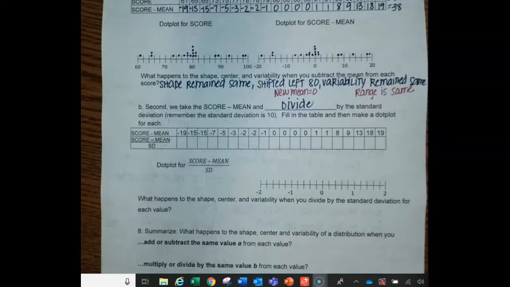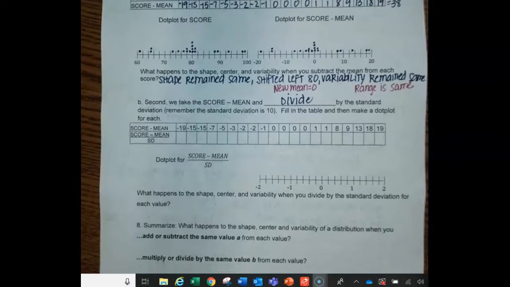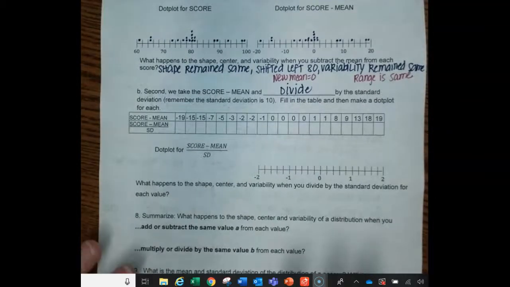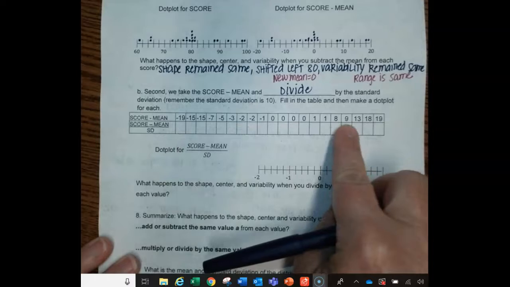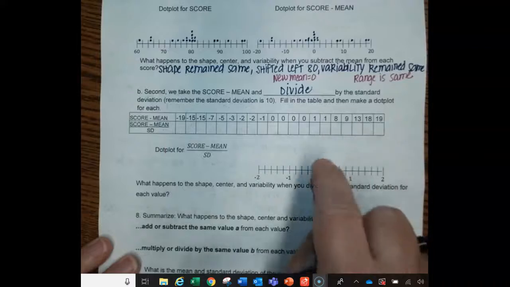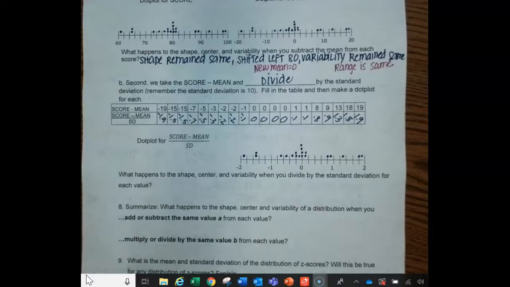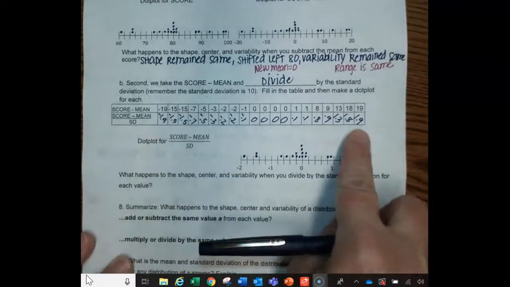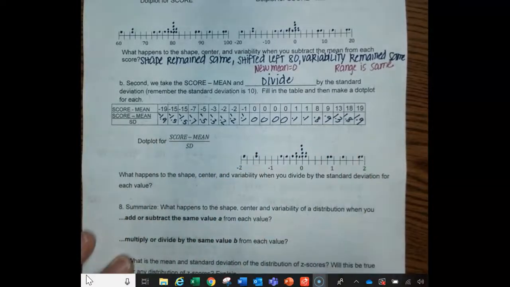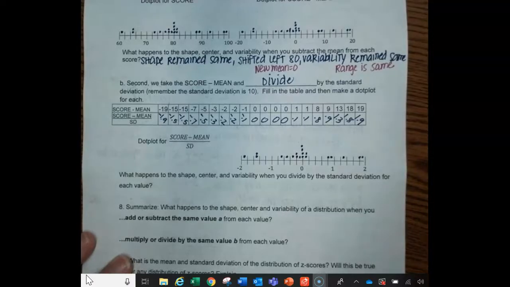Okay? And so in this case, the standard deviation is 10. What I want you to do is take each of these differences that we found by subtracting square minus mean and divide them by the standard deviation, put their differences here, and then make a dot plot of them. All right, so here we have our differences divided by 10. We have our dot plot. So what happened to the shape, center, and variability when you divided by the standard deviation for each value?